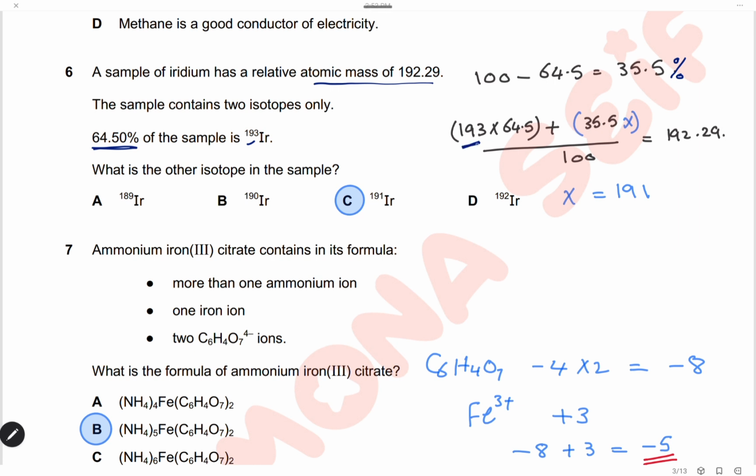The mass of the first isotope multiplied by its percentage, 193 multiplied by 64.5. Then the mass of the second isotope, which is unknown, so I'll write it as X, multiplied by its percentage, 35.5, divided by 100, gives the relative atomic mass, which is already given, 192.29. So we can easily calculate the value of X, which is 191. So the answer is C.